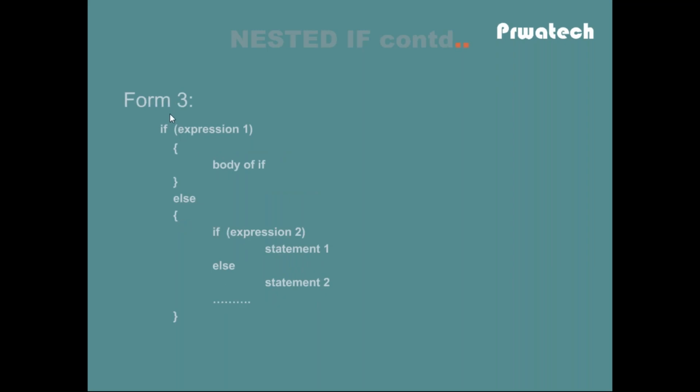Next, the third form of nested if. So I have an if block. If expression 1 is true, then the body inside will be executed. If expression 1 is false, then it comes to the else block and checks whether expression 2 is true or false. If expression 2 is true, then statement 1 will be executed. Otherwise, statement 2 will be executed.